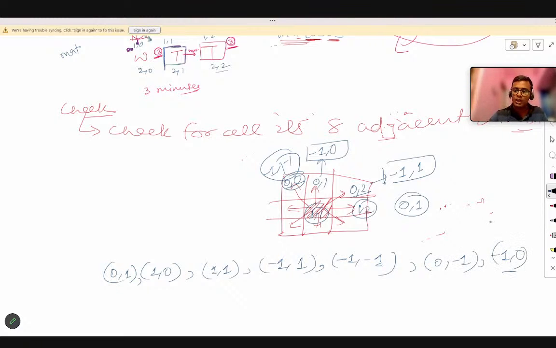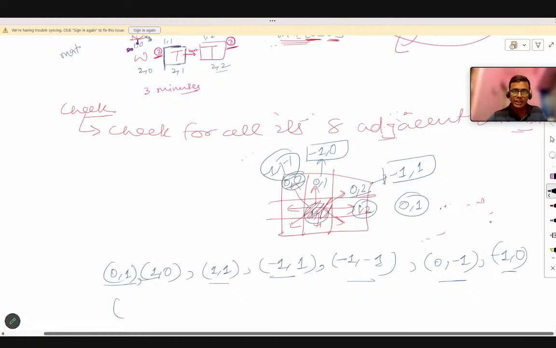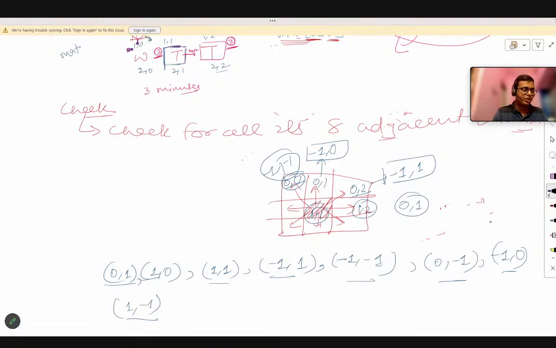Now if you count, 1, 2, 3, 4, 5, 6, and 7. One thing is missing. I have written 0 comma 1, 1 comma 0, minus 1 comma minus 1. One thing I have missed: 1 comma minus 1. These are all 8 directions. If we perform this operation, we will get all of its 8 adjacent directions. This is how you will find out how to reach all its 8 directions.